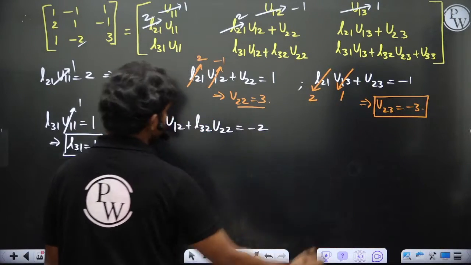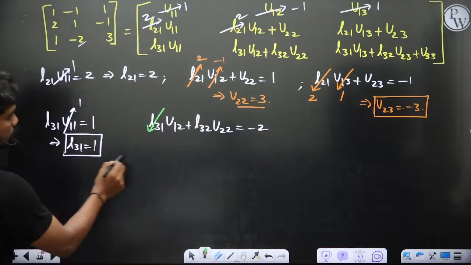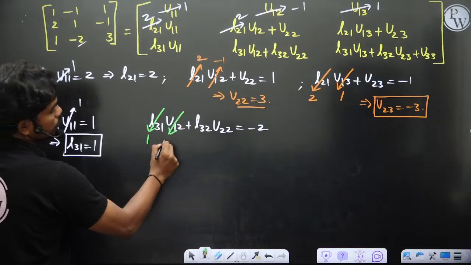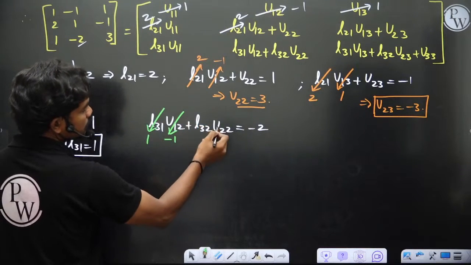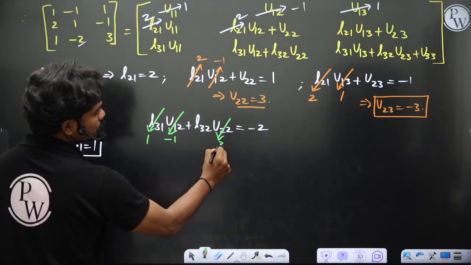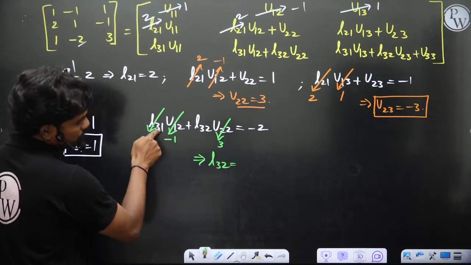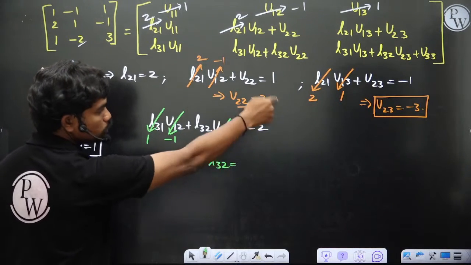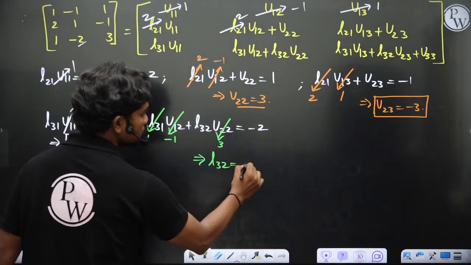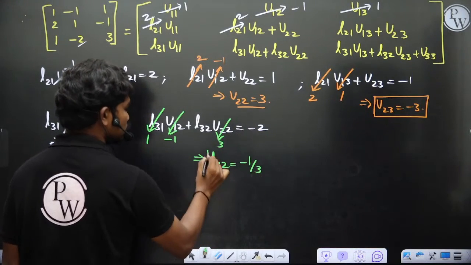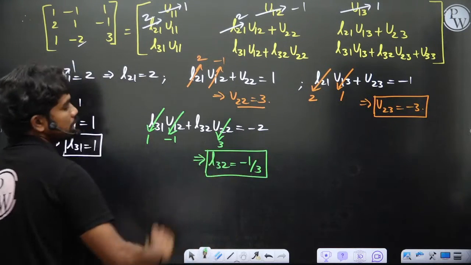If you simplify, L31 you have calculated as 1, U12 is -1, L32 you don't know, U22 is 3. So if you put this -1 to the other side, -2 plus 1 is -1. So L32 is equal to -1 divided by 3.